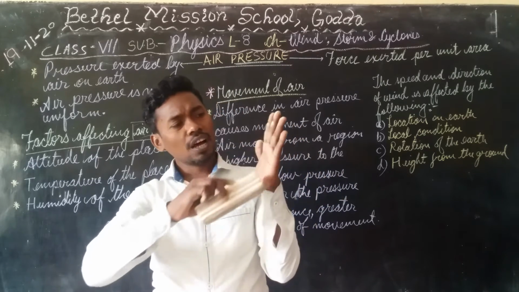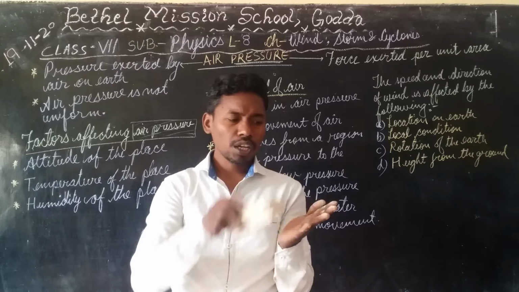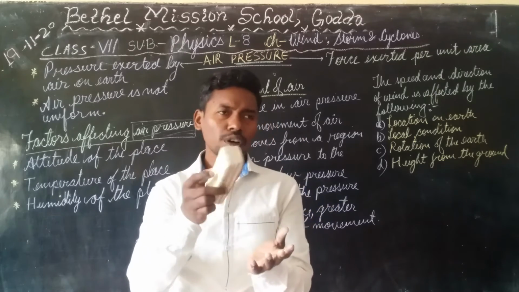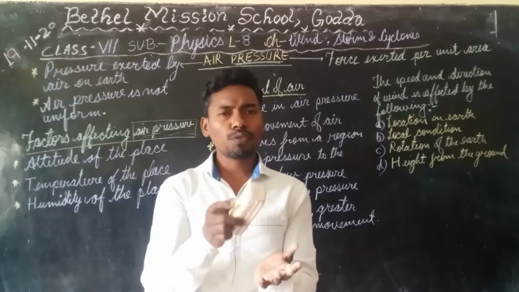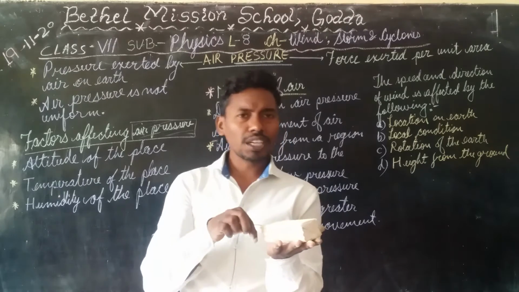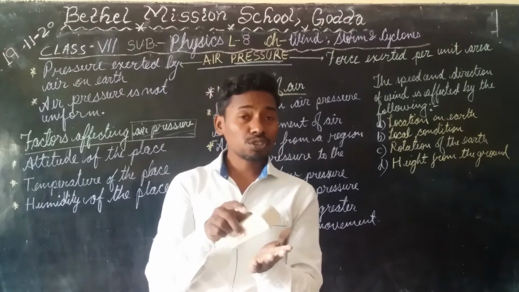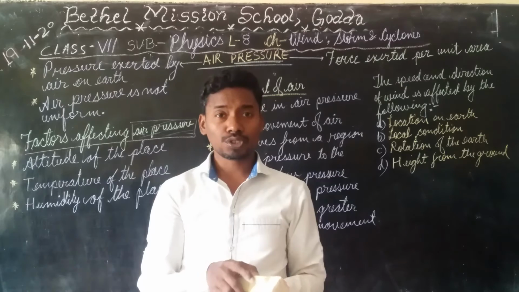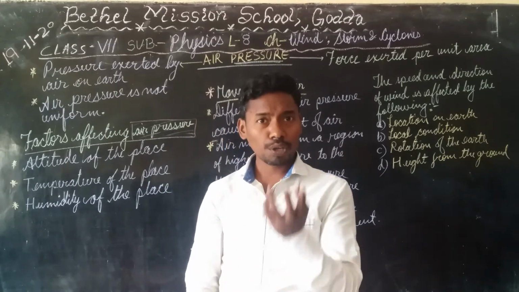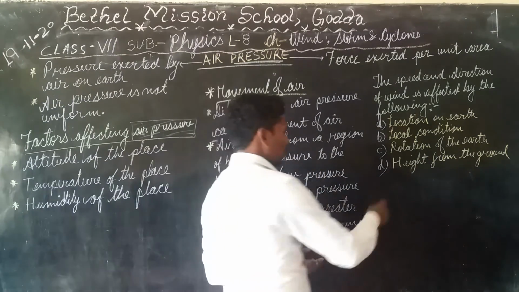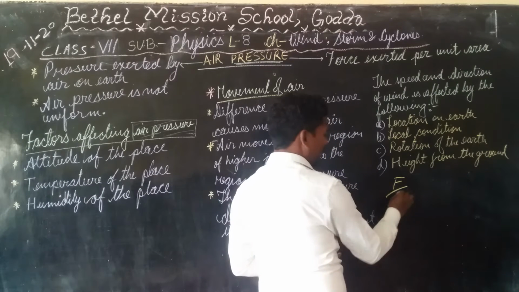My hand's area is 20 centimeters square. So this whole force of 1 kg force is being applied in 20 centimeter square area. But that is not pressure, that is total force. Now if you want to take out the pressure, that will be force by area.